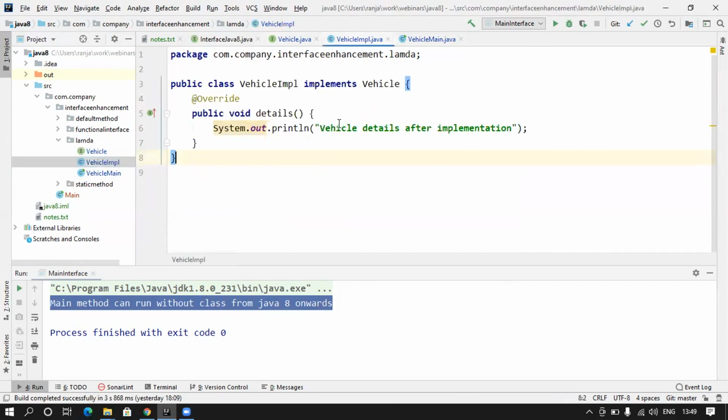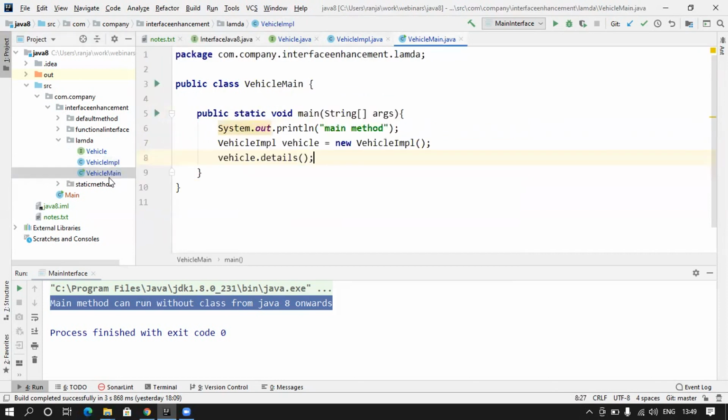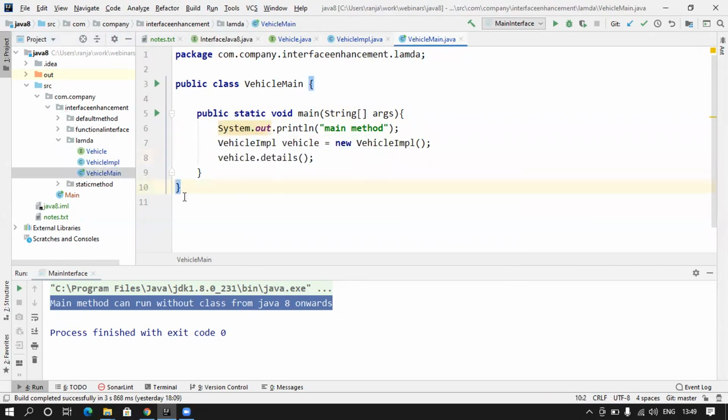So to give any functionality to this method in the interface, we had to first create an implementation class which gave the functionality, and only after that can we create the object of the implementation class and call that method. So we have a three-step approach. First declare in the Vehicle interface, implement it, and use it anywhere by creating the object.